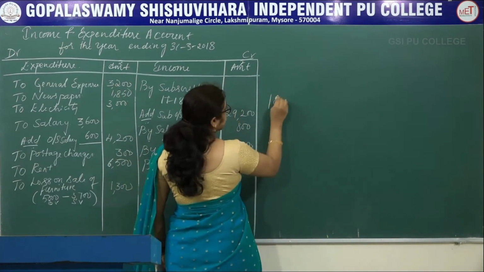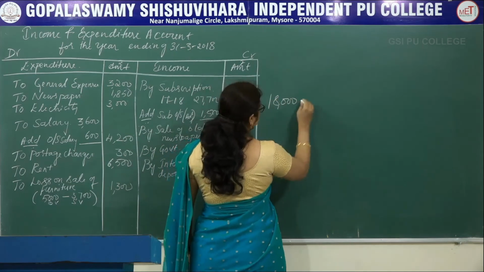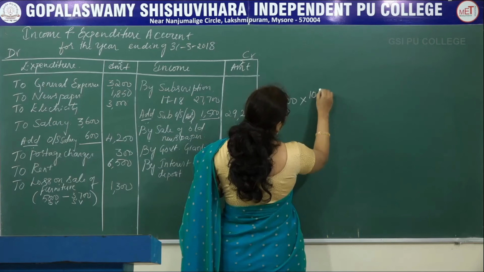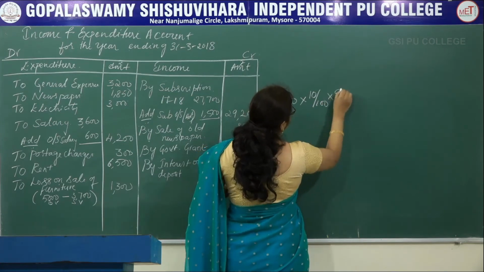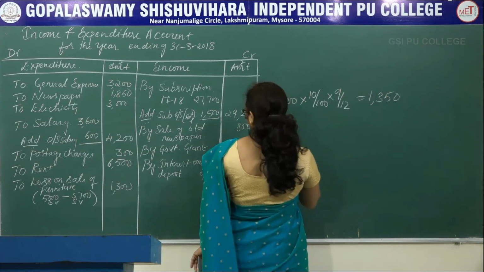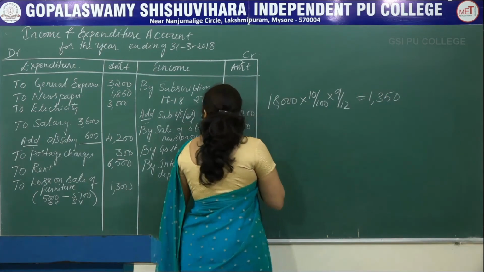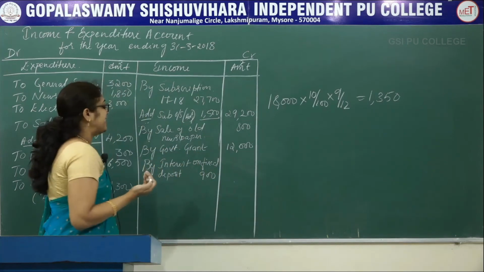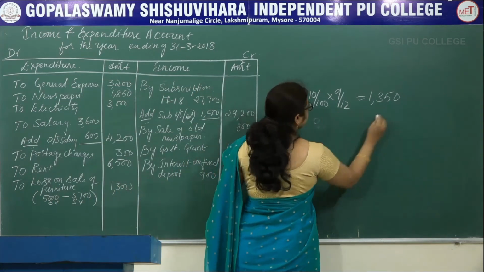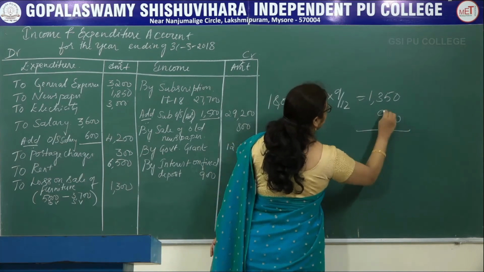So actual fixed deposit amount is 18,000. If you calculate 10% for 9 months, you will get 1,350. So actual amount, the fixed deposit interest already received is 900 rupees.